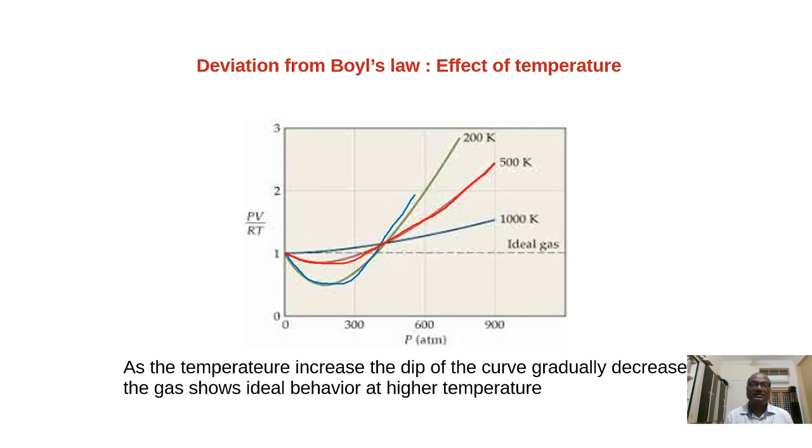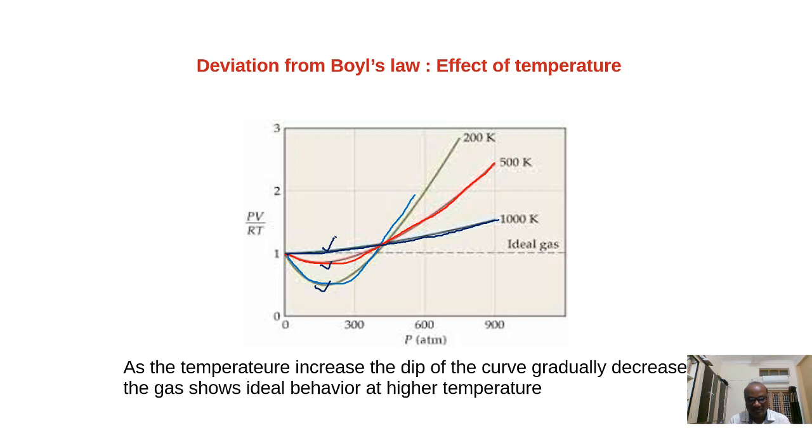Next, at extreme high temperature, that is 1000 Kelvin, you see it is exhibiting the ideal behavior at low pressure. As the pressure increases, gradually it also shows the positive deviation. In the moderate pressure range, this is 200 Kelvin, this is 500 Kelvin, whereas this is drawn for 1000 Kelvin.